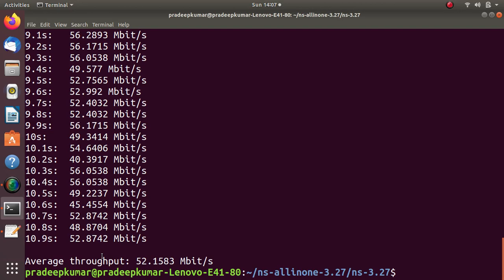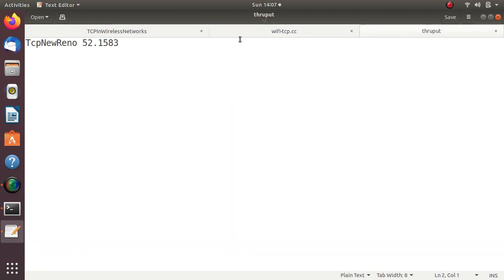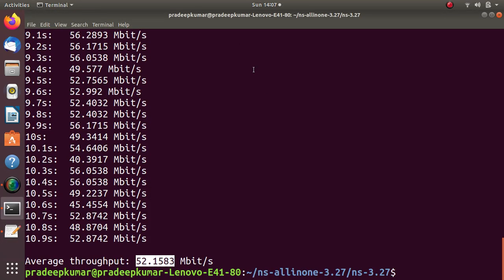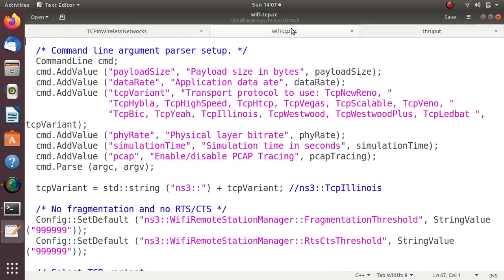Yes, now the average is 52.1583. Now I'll just come back here in this throughput here, TCP Hybla. So again the same value here. Then I'll be checking one more protocol. Let's say for example TCP Scalable. Take this value.